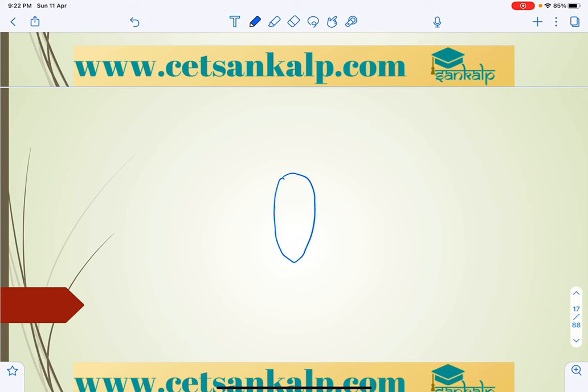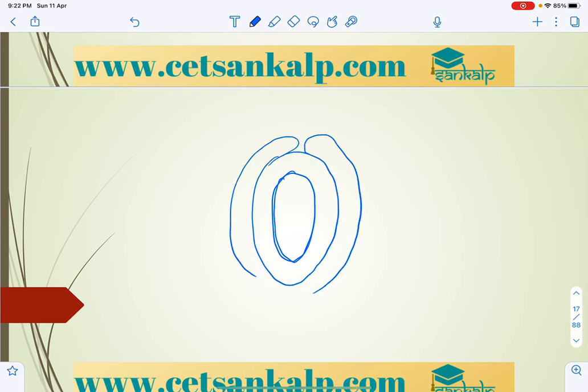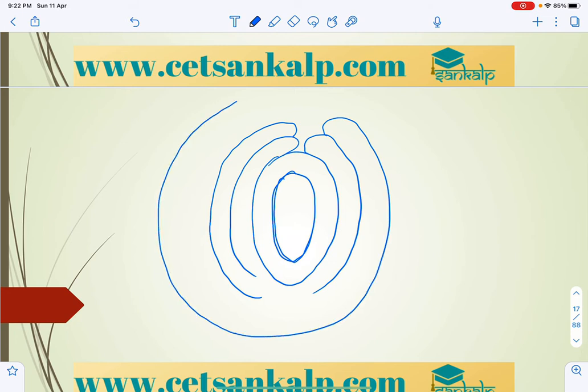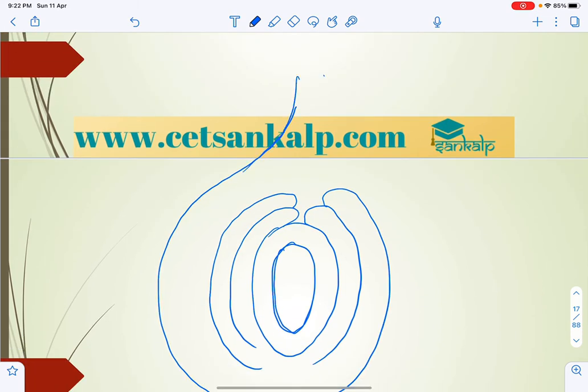This is the embryo sac, which is covered by the nucellus, and the nucellus is incompletely covered by the integument, which forms a micropyle, a small opening. And that forms the funicle, which is attached like this, and the funicle attaches to the placenta. The point of attachment of the funicle to the body of the ovule is called the hilum.